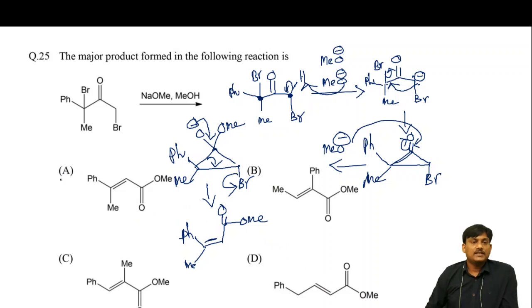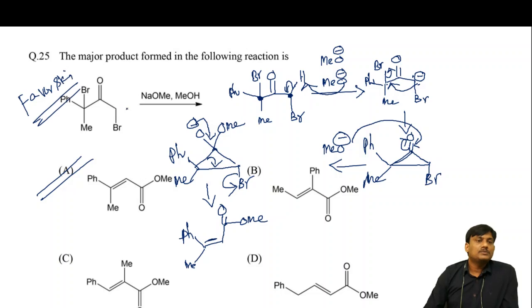Which one is the correct option? A is the correct option. This is a named reaction, the Favorskii rearrangement. This is possible when there are alpha halo ketones, alpha bromoketones. This rearrangement is possible in presence of base. So A is the correct option.